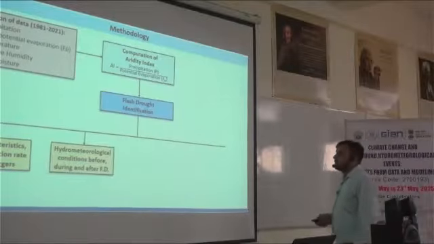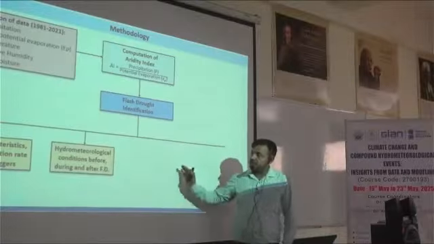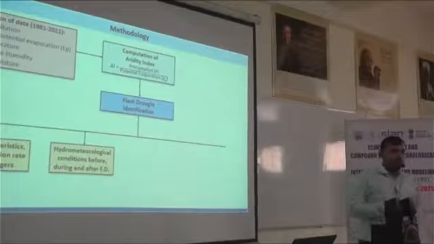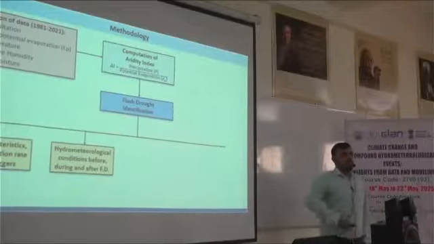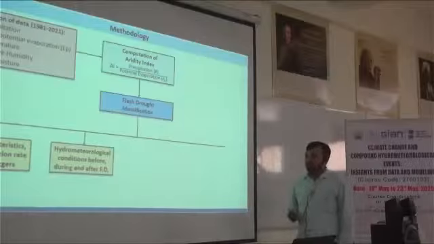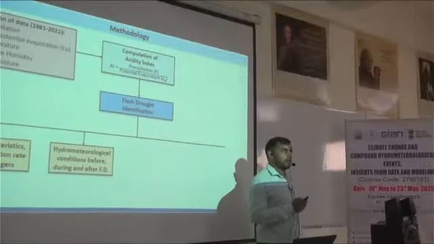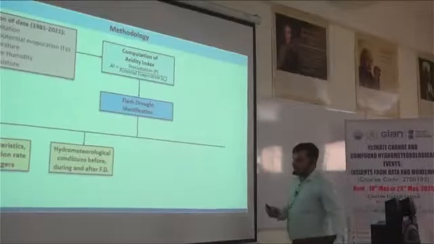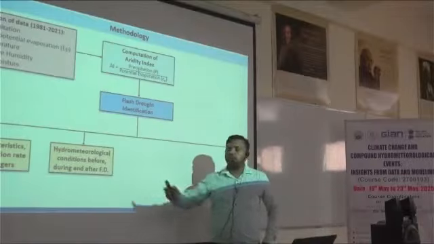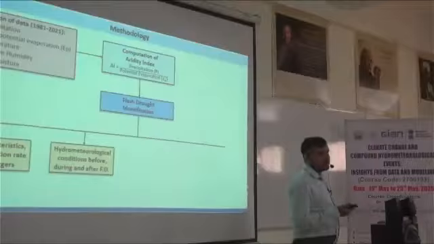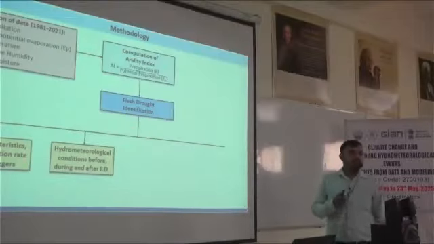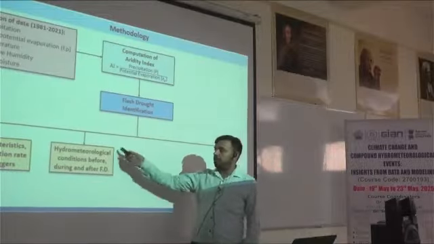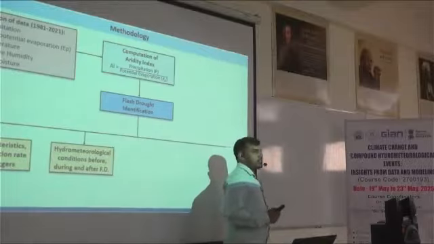The second sub-objective is related to the definition itself. Since we have developed a definition, we need to validate whether that definition is correct or not. Since we have calculated flash drought using the aridity index, at the same time we will take some hydrometeorological variables like precipitation, temperature, soil moisture, vapor pressure deficit, and we will find out how these variables are behaving during different stages of flash drought.